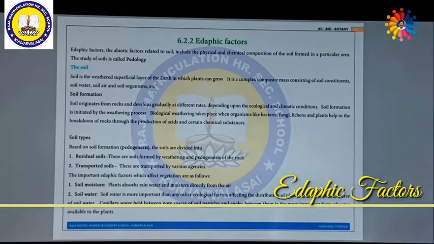for plant growth, because plants absorb rainwater and moisture directly from the air as well as the moisture present in the soil. Soil water is very important for the growth of plants. Soil water is more important than any other ecological factor affecting the distribution of plants.